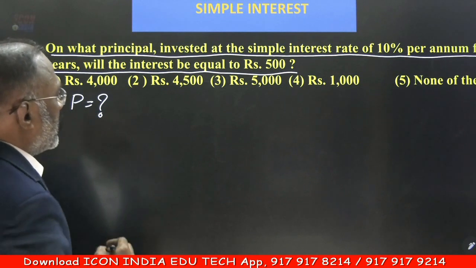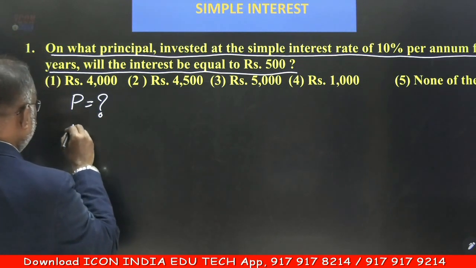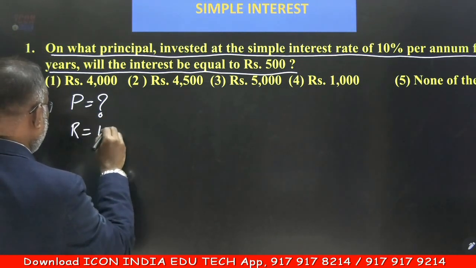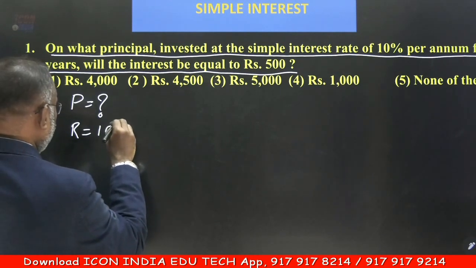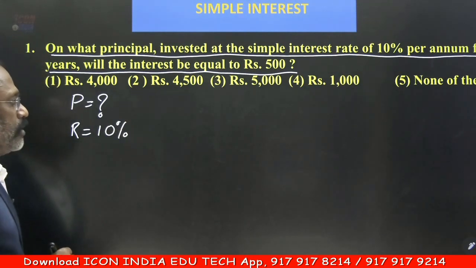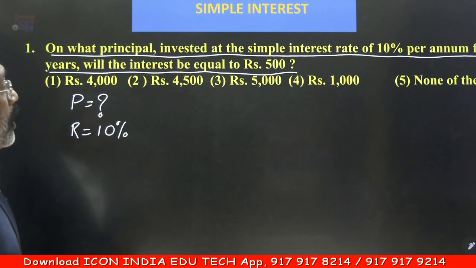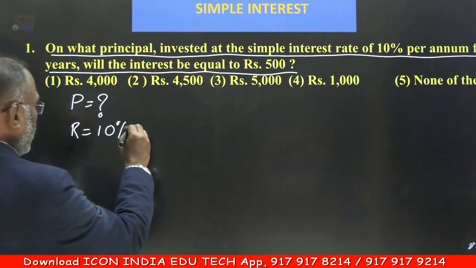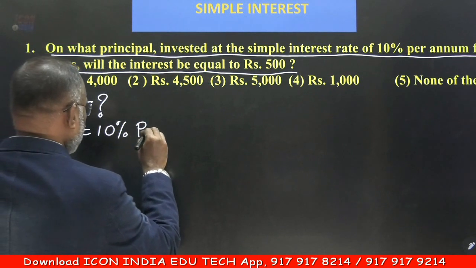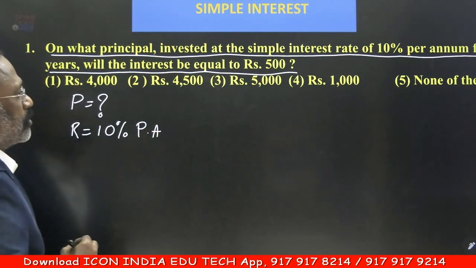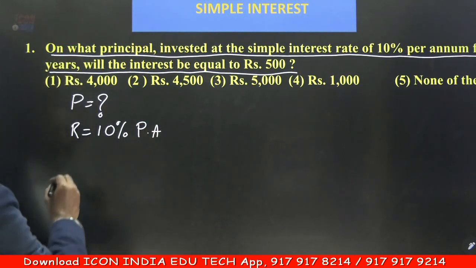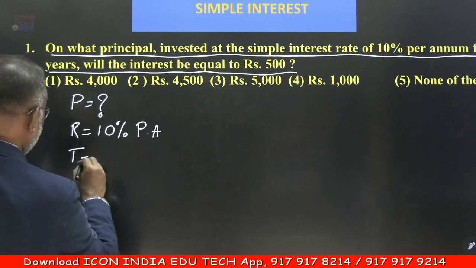At the simple interest rate of 10%, rate of interest is given to be 10%. Of course, we will be writing 10 by 100 later. This is per annum, please don't forget. For 5 years, the time is 5 years.